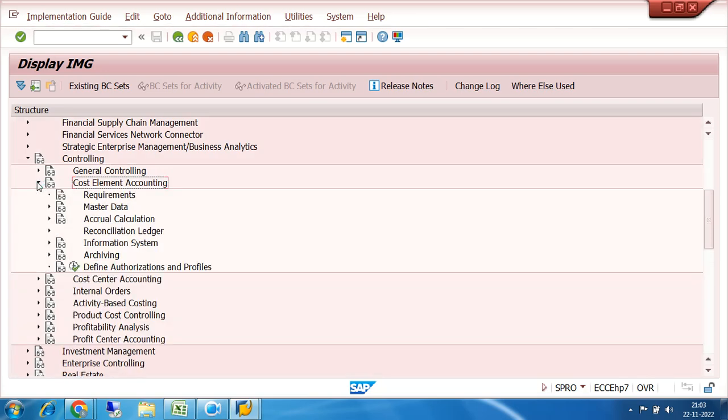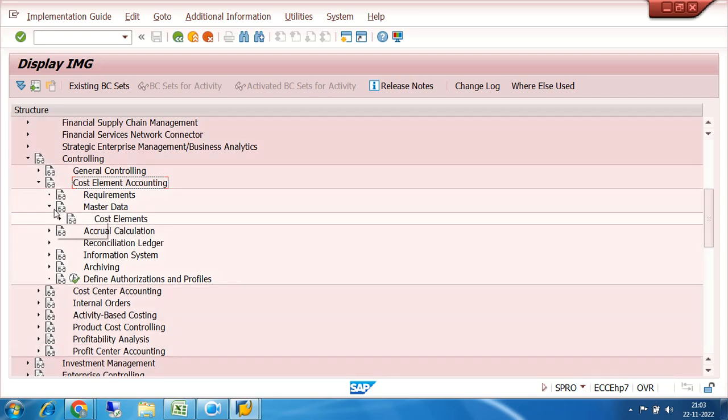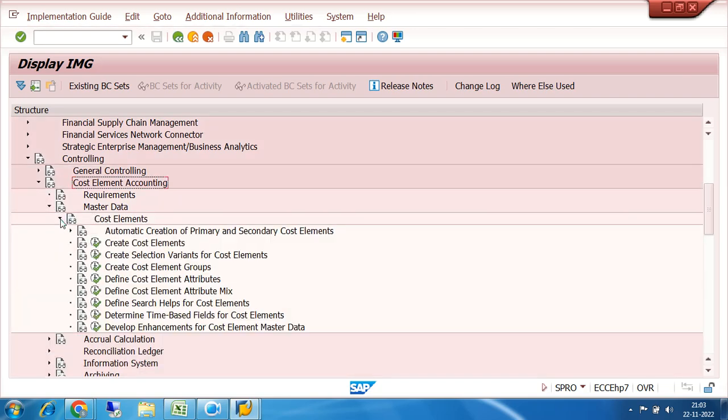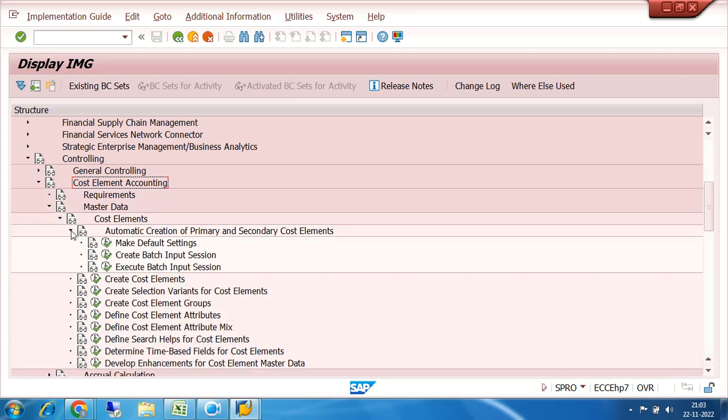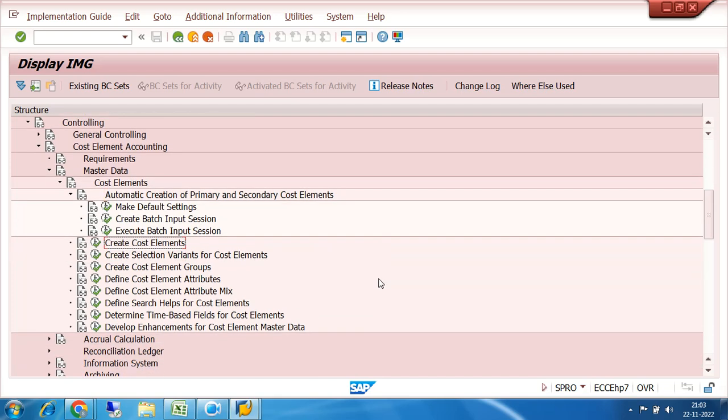So in the cost element accounting, I click on the master data and I click on the cost element. So now I will create the cost element as well as revenue element, right? So there are three things: automatic creation of primary and secondary cost element, then there is a create cost element. So what is cost element?